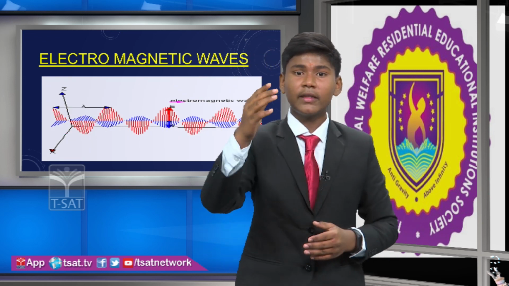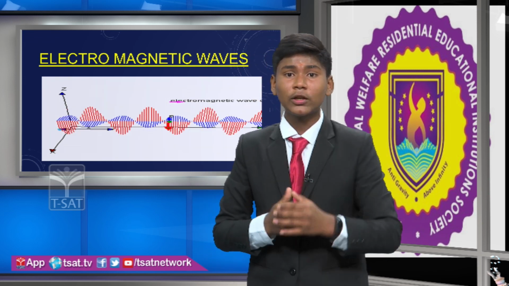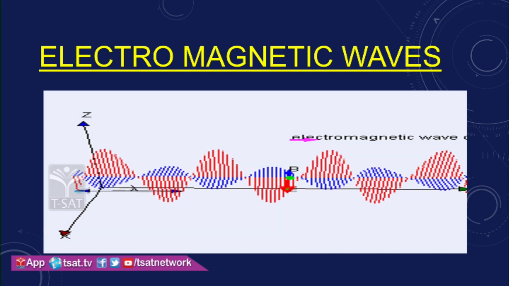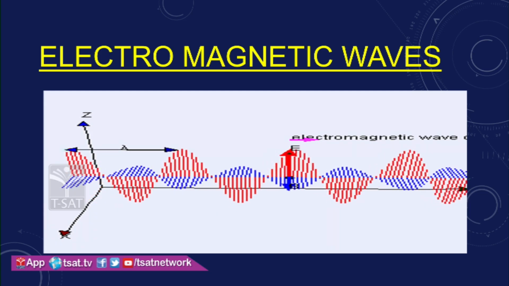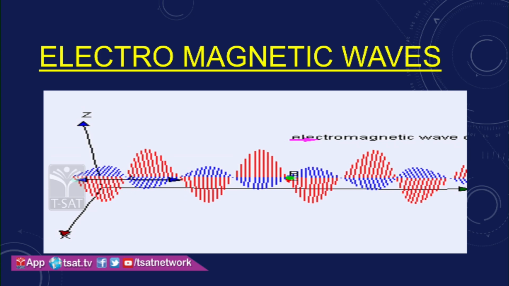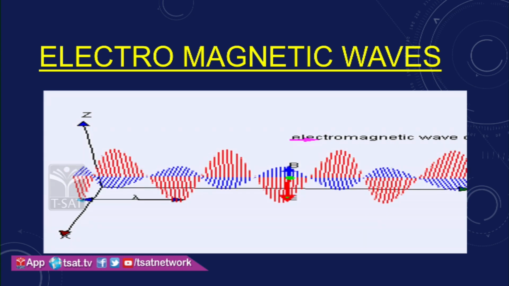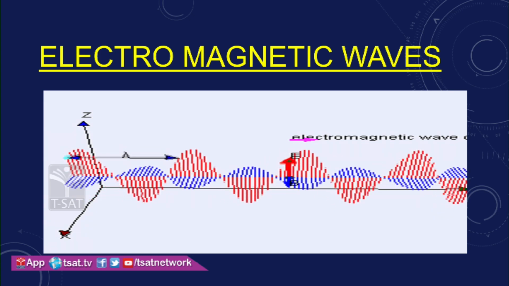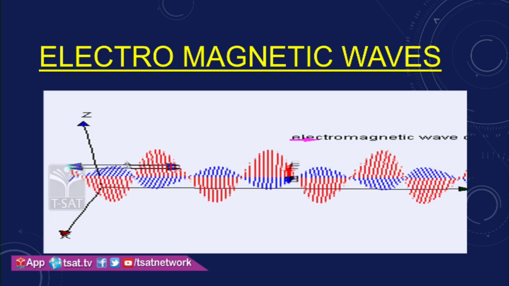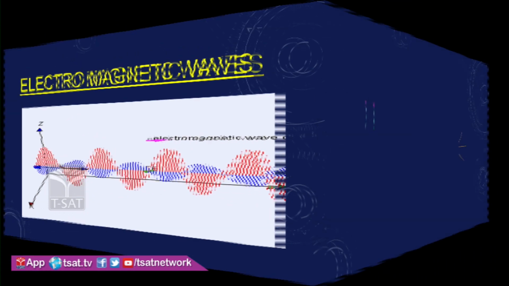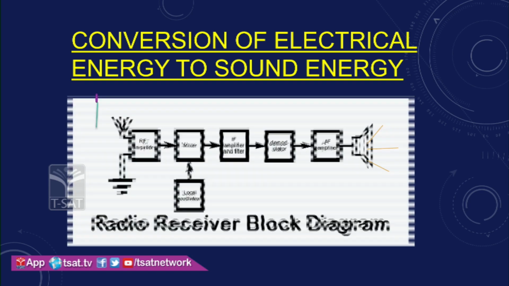See friends, these are examples of electromagnetic waves. Here we can see the blue color as the magnetic waves and the red color as the electrical waves. These two we call electromagnetic waves, and they will convert into other forms in the radio.